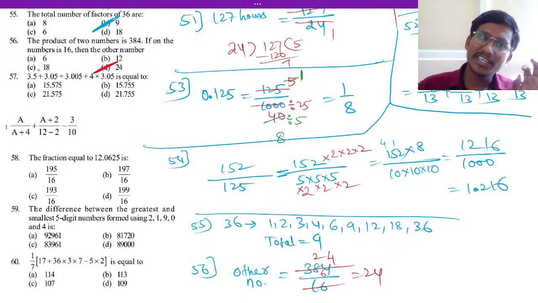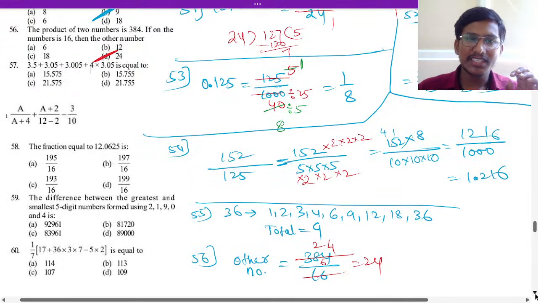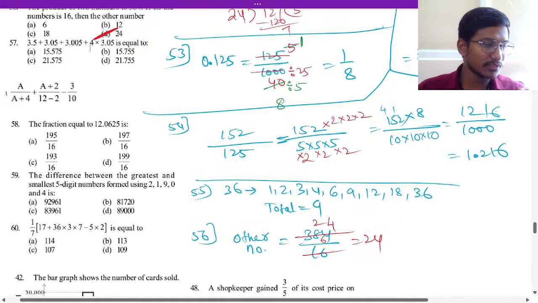Okay. Next, let us go to 57 now. So for 57, if you see, what will be the answer here? I think the answer is option D maybe, right? Yes, D is the answer. Okay.